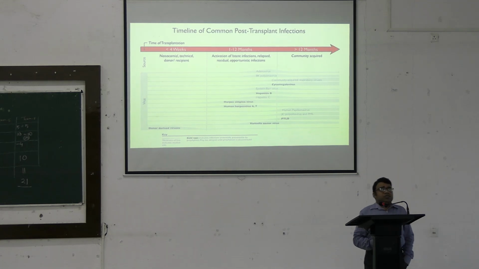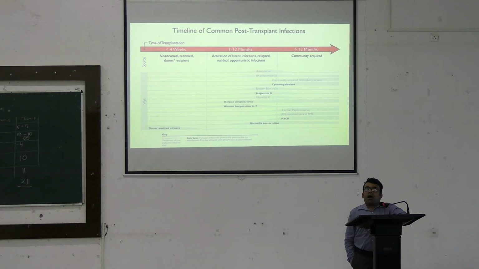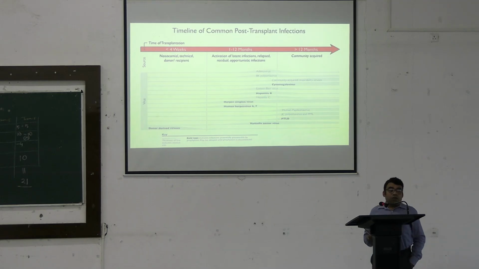Okay, now let us look at the timeline of the infections. Now this is again very important because not every type of infection actually occurs immediately or after a certain period of time. If we do a timeline analysis, what we can find is, for example, in this chart, various viruses which do cause infections, we can find in the immediate post-operative period, that is in less than 4 weeks, what we can find are the viruses, viral infections are acquired from the donor tissue itself.